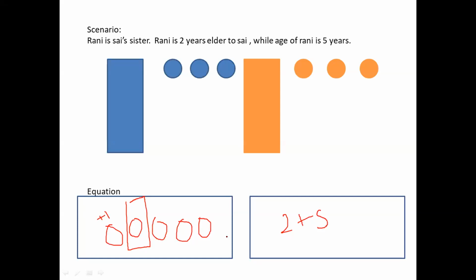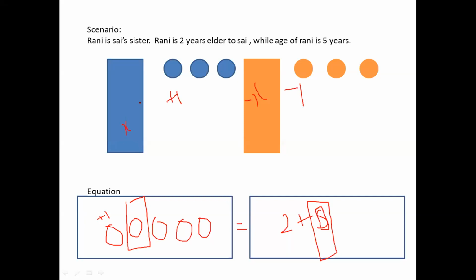And this is equal to Sai plus 2, because Rani is 5 years old, and Sai's age is something we have to find out. When something is unknown, we replace it with a variable, so we ask them to replace it with a variable like x, which is a larger rectangle. So if you take this as x, these are plus ones, and these are minus x, and these are minus ones. Whatever the variable is, you can replace it here. That's how it works.